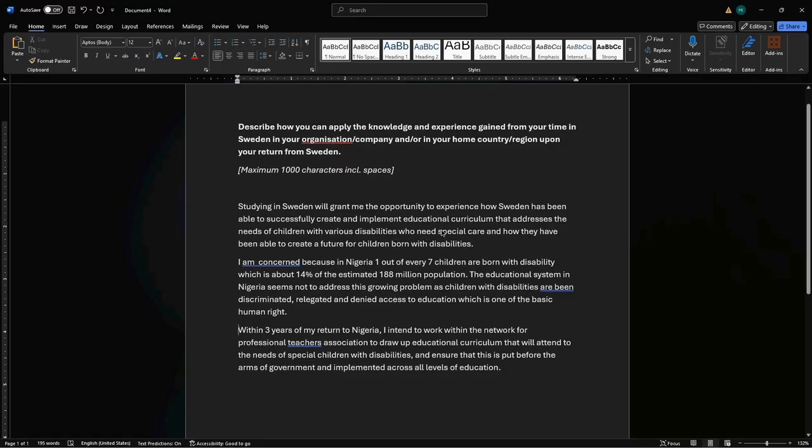You see this now? Who need special care, and how they have been able to create a future for children born with disabilities. Did you see this now? This focus now is first focusing on what I want to come and learn from Sweden. Look at the question: describe how you can apply the knowledge and experience gained from your time in Sweden.